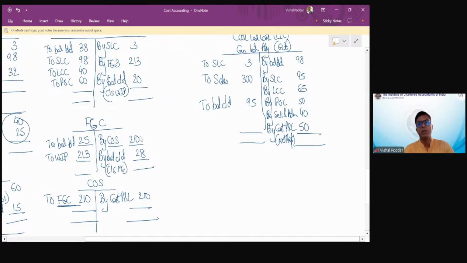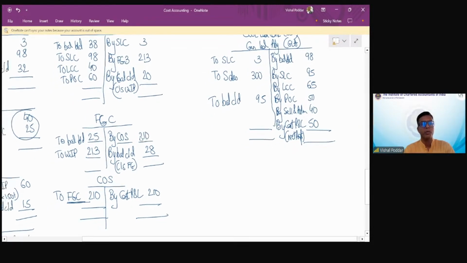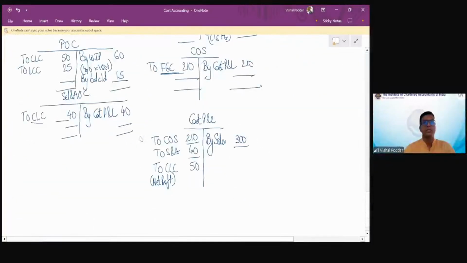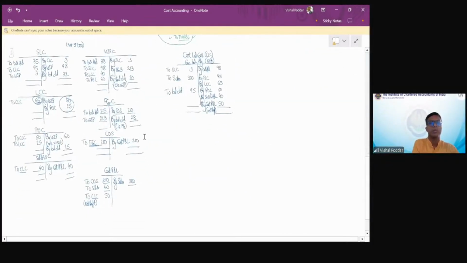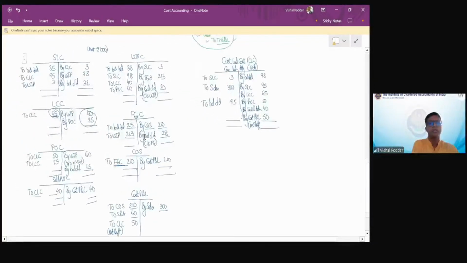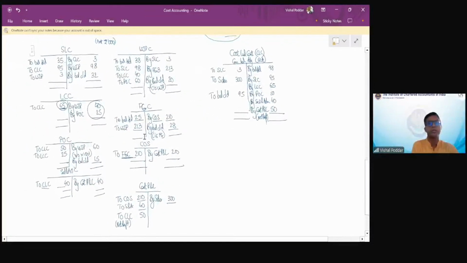So this is how the entry for non-integrated is passed. Now we'll take one sum on integrated as well. For your understanding, I'll just make it available to you for a screenshot. So whoever wants to take a screenshot may kindly take a screenshot of this. Done?